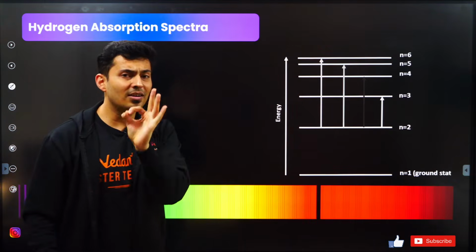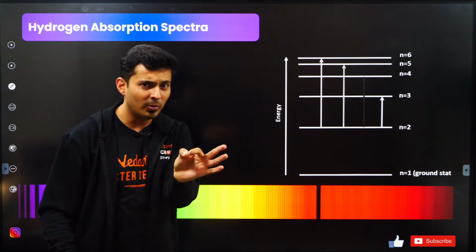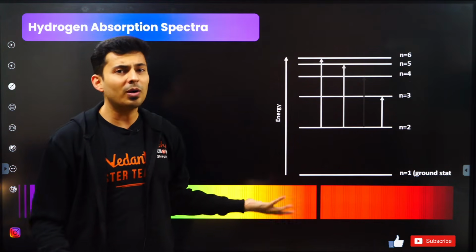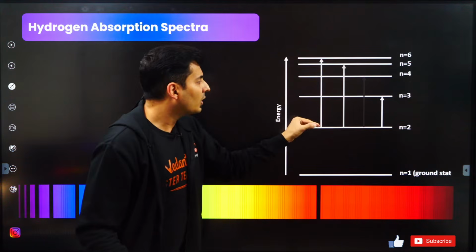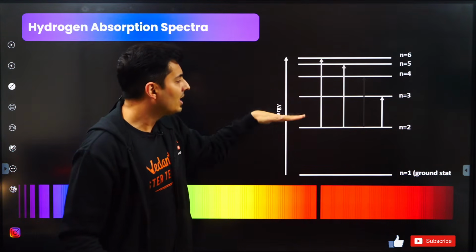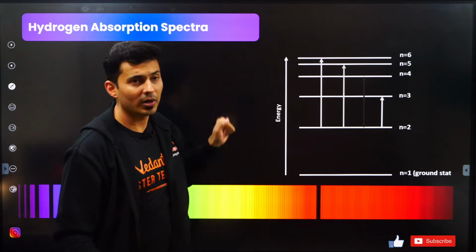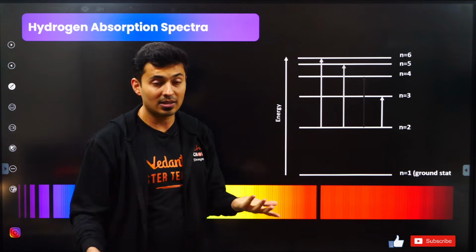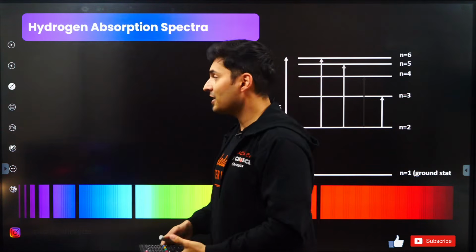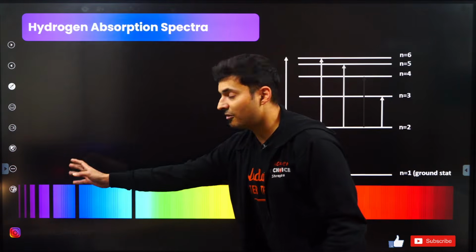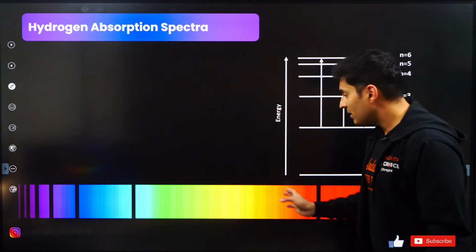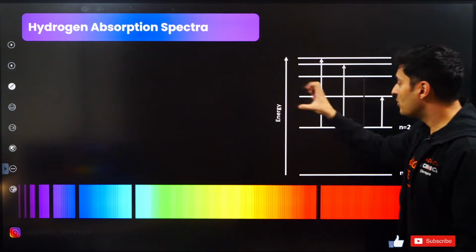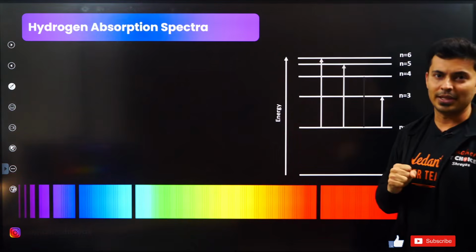So there will be certain photons which get absorbed, certain photons which will not be absorbed because the electrons can't jump anywhere in between. They can be here, here, here, here or here. Nothing in between. That's going to make it unstable. That's the reason why you will see missing wavelengths, because only certain wavelengths get absorbed by any element.